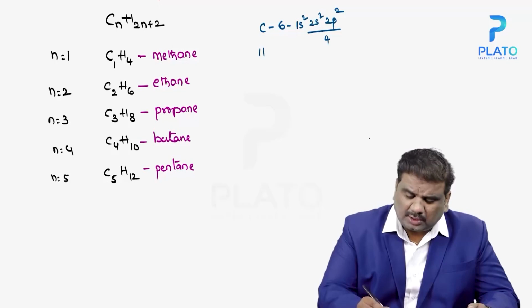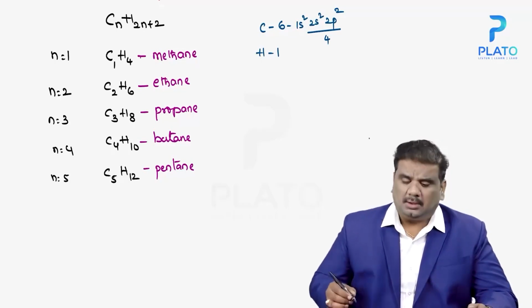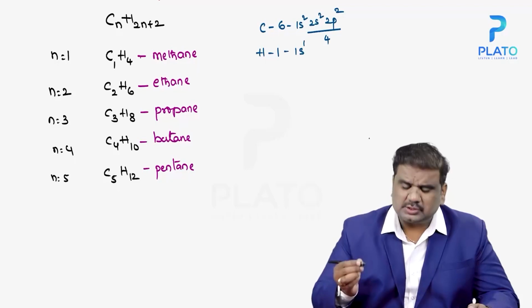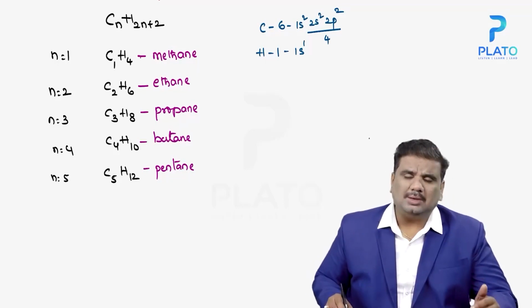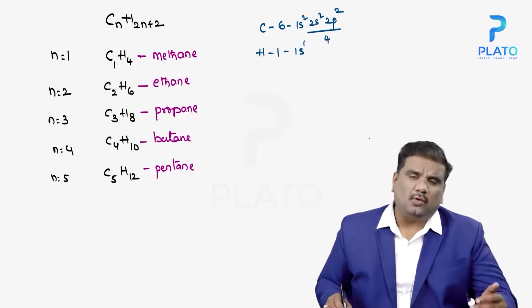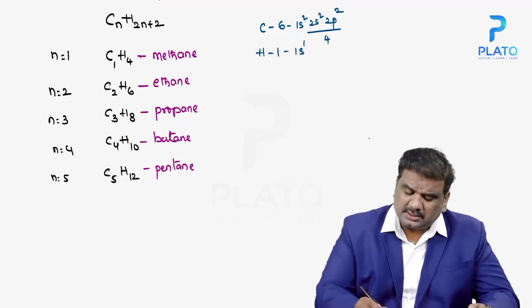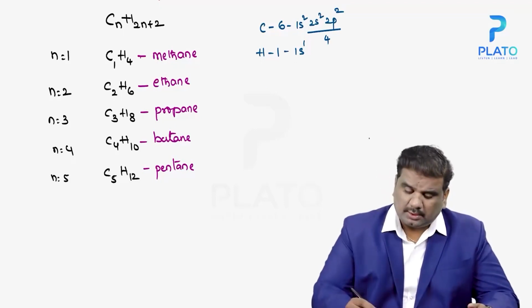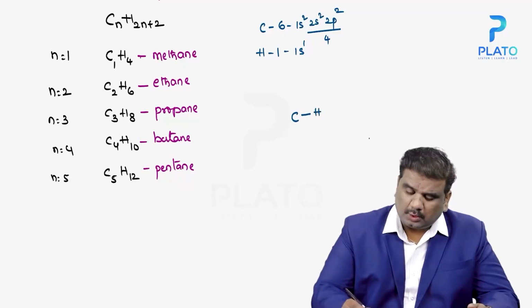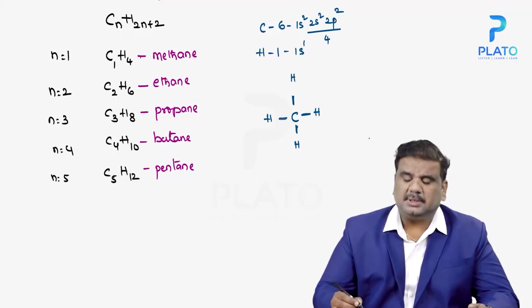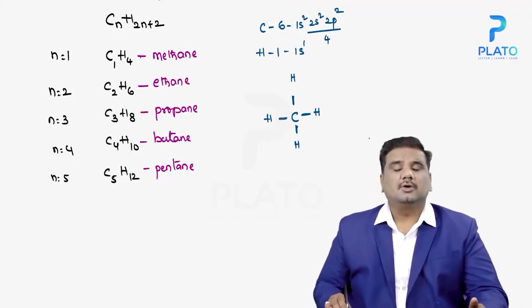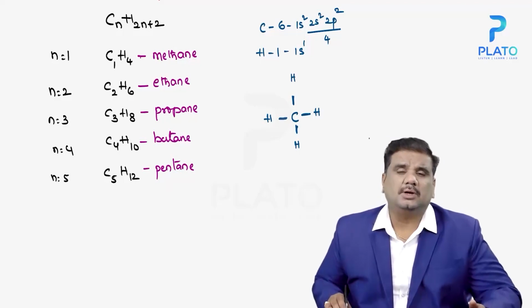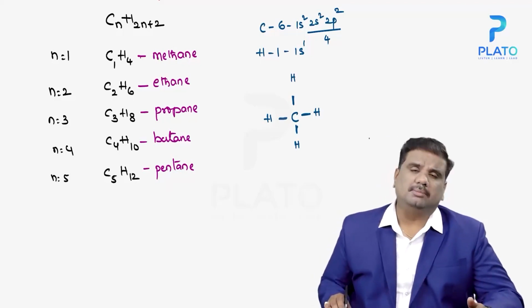In the case of hydrogen, you have only 1 electron in the outermost orbit. The electronic configuration is 1s1. Hydrogen requires 1 more electron for stability. Carbon requires 4 more electrons for stability. So that is the reason why carbon is forming a bond with 4 hydrogens. Here you have carbon, 1 hydrogen, 2 hydrogens, 3 hydrogens, and 4 hydrogens. In this complete structure, you don't have any double bond. That is the reason why you call it an alkane, nothing but methane.